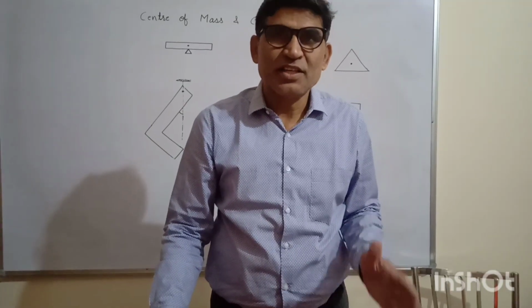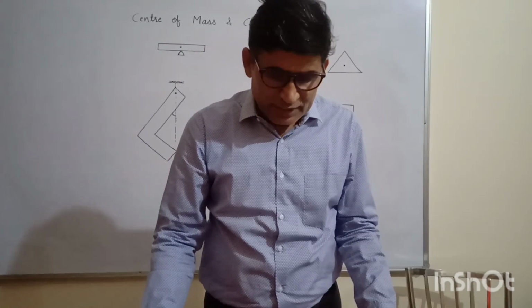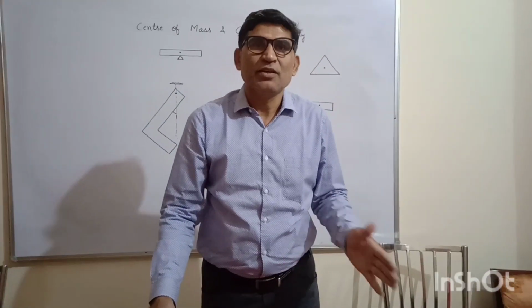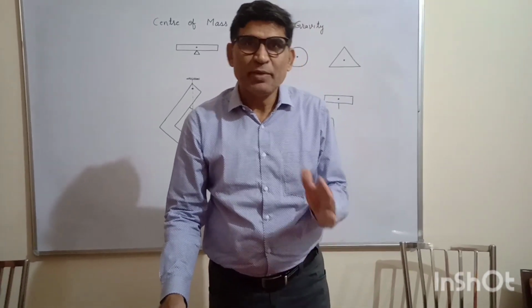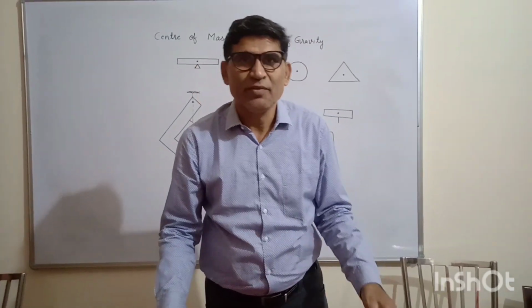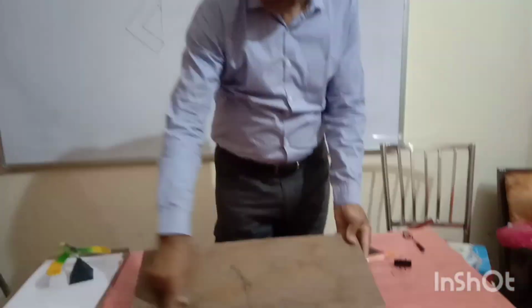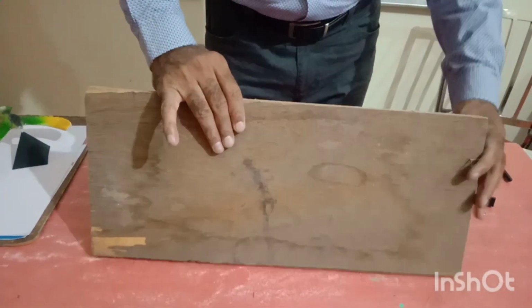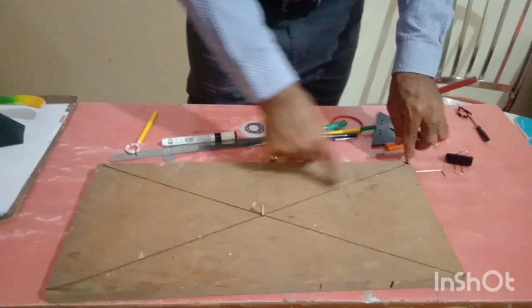To understand the stability of a body, I will tell you why the body will not topple even after applying an external force. It depends upon the height of the center of gravity. You can see this is a rectangular wooden seat. The center of mass of this rectangular seat will lie at the center. I have drawn all these lines. This is the geometrical center.